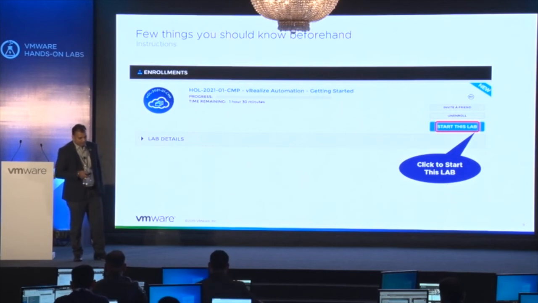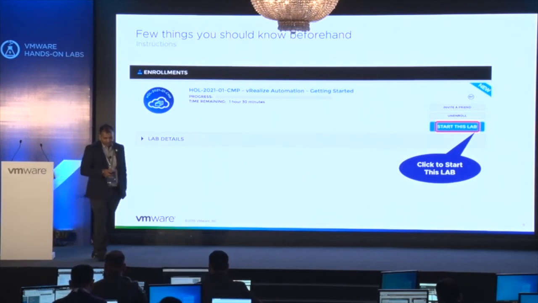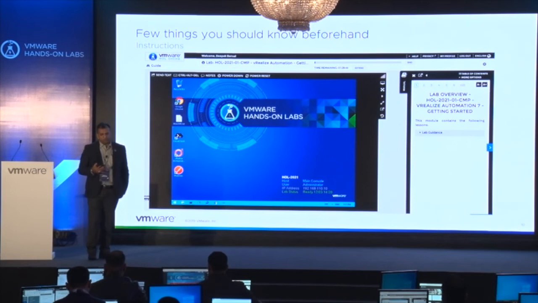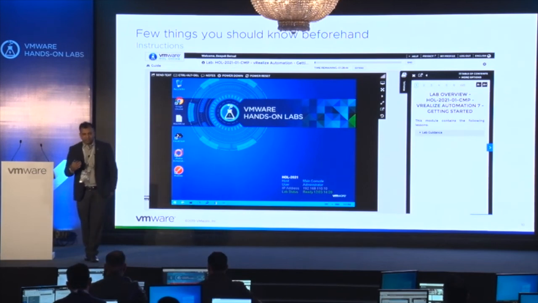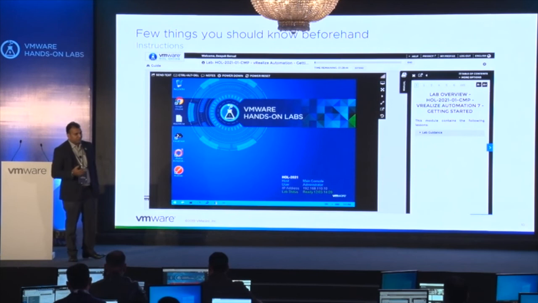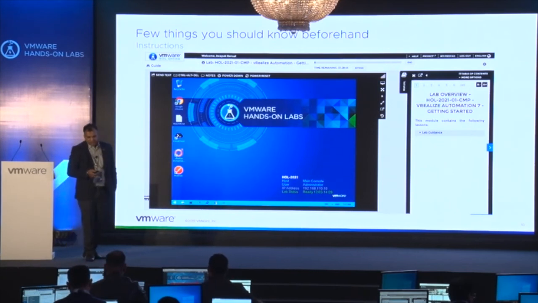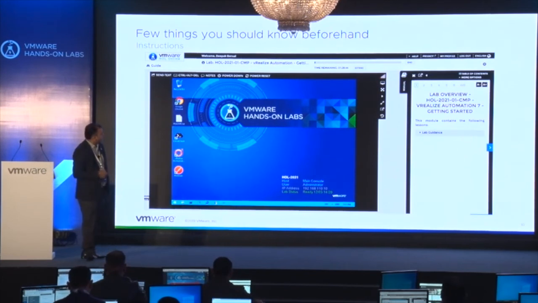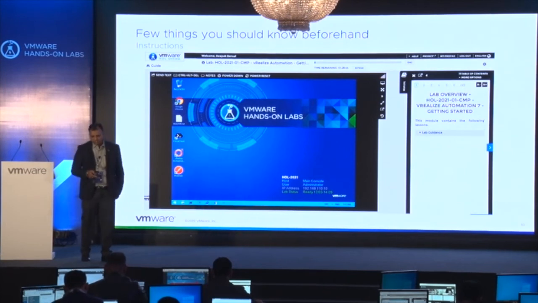1 hour 30 minutes is written, so in total you will get 90 minutes. Within 90 minutes, don't be in a hurry to complete all the modules, because all modules are independent of each other. According to your choice, you can select the modules. And if required, you can also extend that time period by another 90 minutes, right? You can extend it up to a maximum of 4 times if you want to complete that lab in one shot.